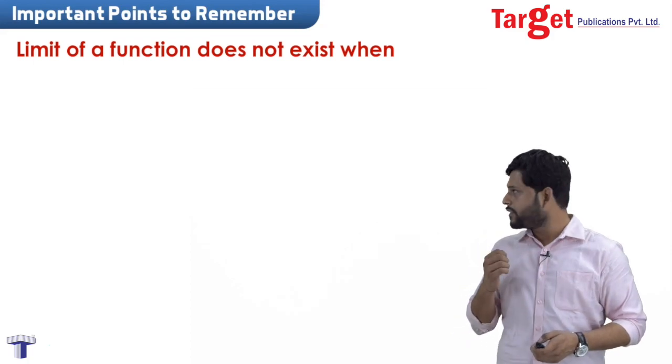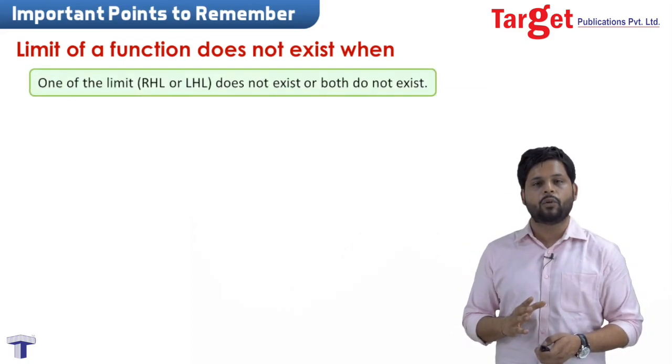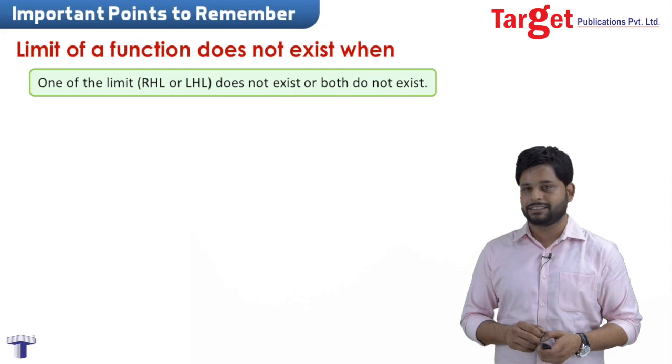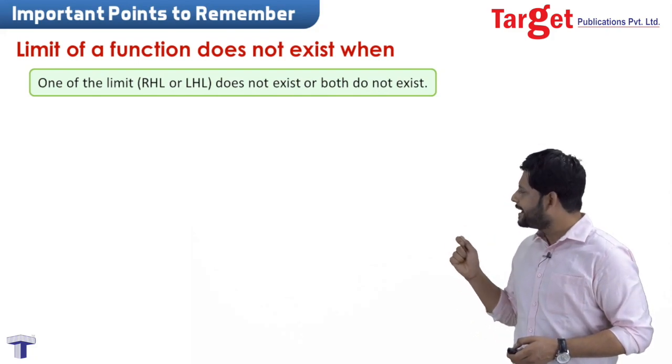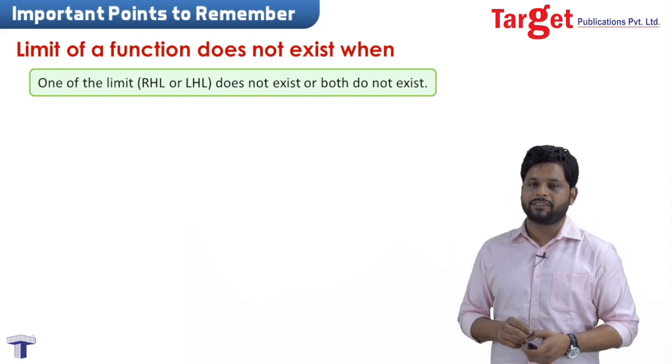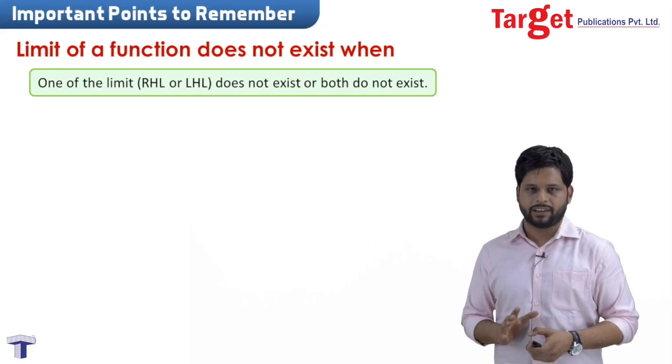A limit of the function will never exist when there are two possible cases: either the right hand limit or the left hand limit is not defined.